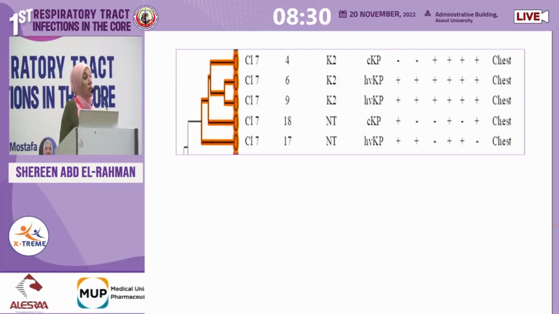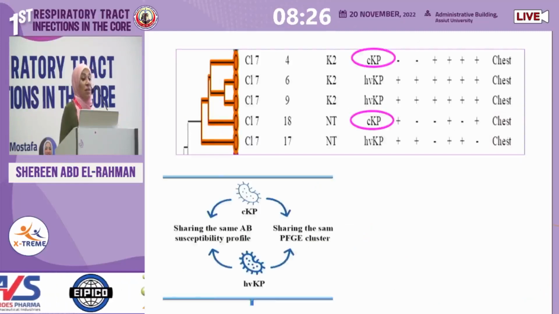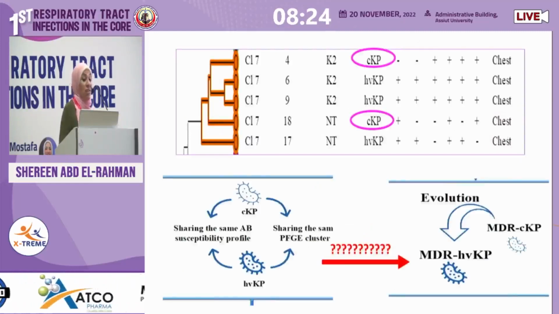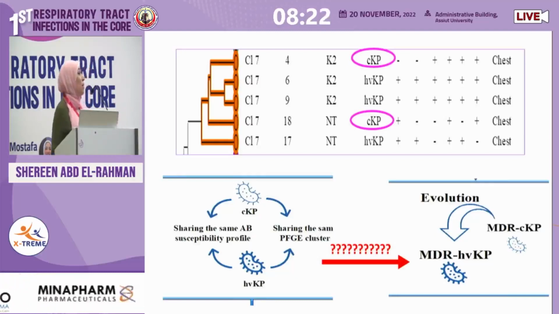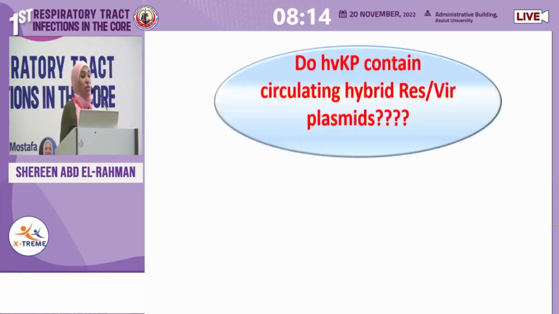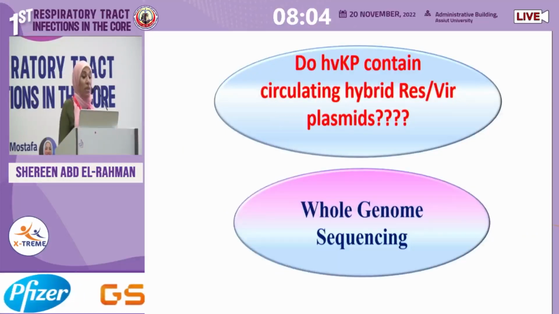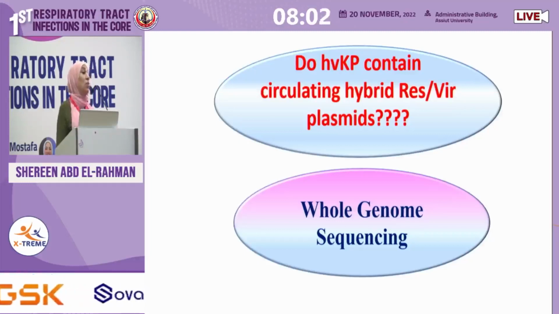Also, in another cluster 7, 2 of the isolates were classical and 3 were hypervirulent, which means that there is something here causing the evolution of the commonly known classical Klebsiella pneumoniae into hypervirulent Klebsiella pneumoniae. So do we have a circulating hybrid plasmid that caused this evolution of the classical Klebsiella into hypervirulent Klebsiella? So this is where we went to whole genome sequencing.